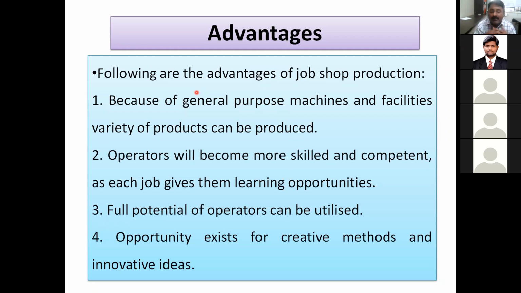Then opportunity exists for creative methods and innovative ideas. For this drilling, there is a problem. One jig is required to be manufactured. For this milling operation, the milling head cannot go beyond this, and we want this degree. So some alternative options or some fixtures one has to go for. So the designing of these fixtures, the fabrication of these fixtures, and if some of the operations cannot be accomplished in that particular time by using any machine, then what creative methods can be utilized? So the opportunity is there in this job shop production. This is not in any other area.